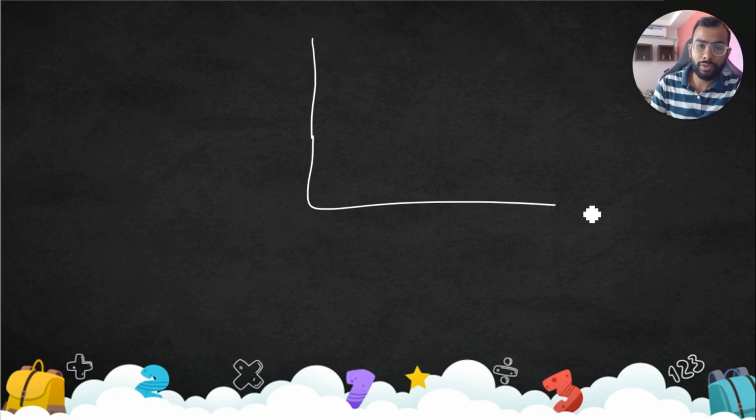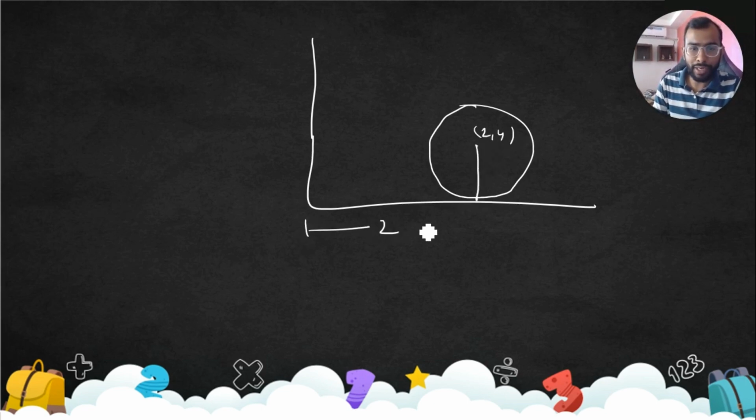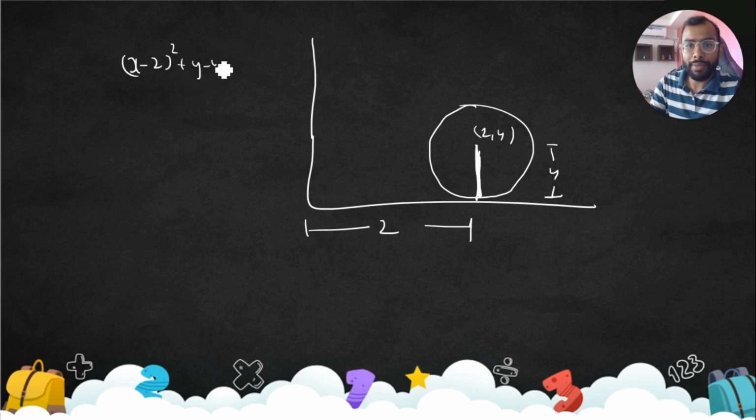So the point is, this is a circle. Right now our interest is if the circle touches the x-axis. And this point is, let's say, 2, 4. So what is actually 2? You can understand, this is 2, this is 4. Sorry, so 2 and 4. The point is, this y would be your radius, so this is going to be (x minus 2) square plus (y minus 4) square is equal to radius square, which is 4 square.